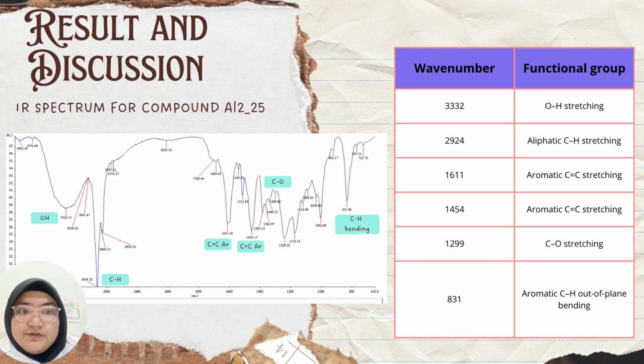Aromatic C double bond C stretching confirms the presence of conjugated aromatic rings. The C-O stretching confirms the presence of phenolic alcohol groups attached to the aromatic ring. And lastly, aromatic CH out-of-plane bending gives information about the substitution pattern of the benzene ring.